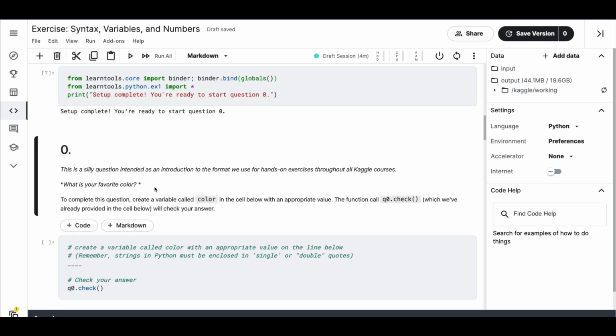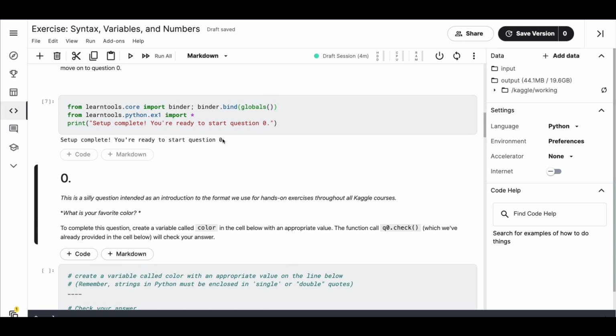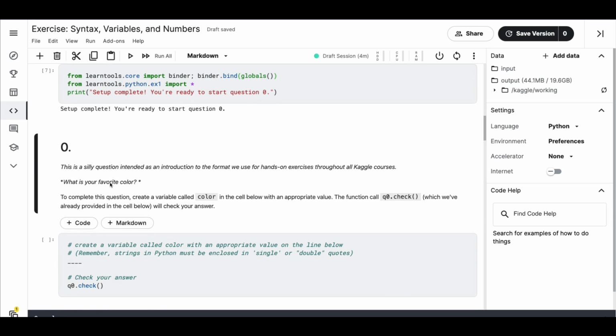What is 0? We have always been told 0 doesn't exist, but what is 0? If you're not familiar with Python before, Python is a 0 index language. So the first item in Python is 0. Yeah, 0th item, 0th index. So it's not a one index language, it's a 0th index language. So that's what they are subtly saying, question 0. So you might get all these subtle jabs. So what is your favorite color?